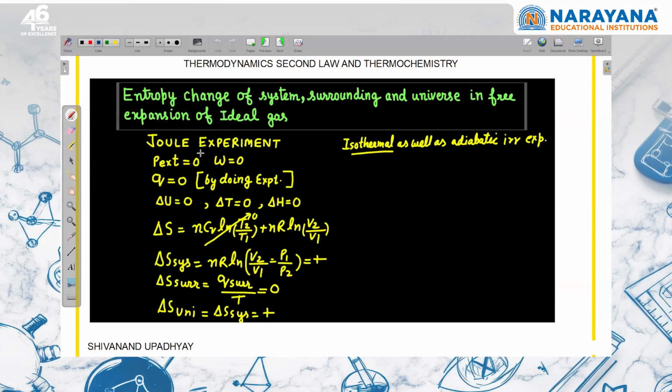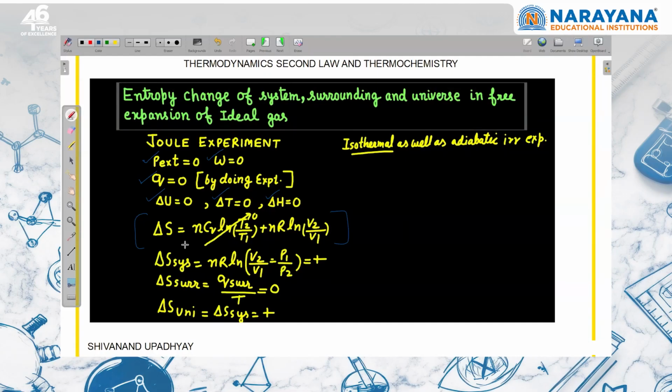So already we have discussed that external pressure will be zero, so work done will be zero. By doing the experiment, we come to know that there is no exchange of heat energy, so Q will be zero. So by using the first law, we can say delta U will be 0. Delta U is nCv delta T, so delta T will be 0. Delta H is nCp delta T. Since delta T is 0, delta H is equal to 0. Now what is the entropy change? For an ideal gas participating in any process, I can write nCv ln T2 upon T1 plus nR ln V2 upon V1. Here there is no change in temperature, so this term will be 0, and this is nR ln V2 upon V1.